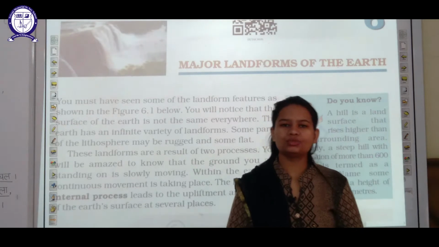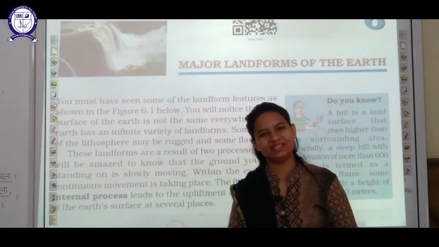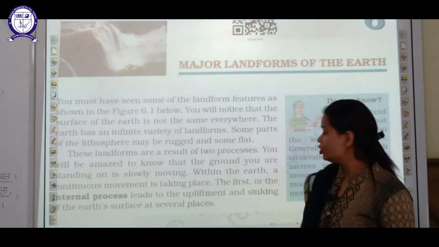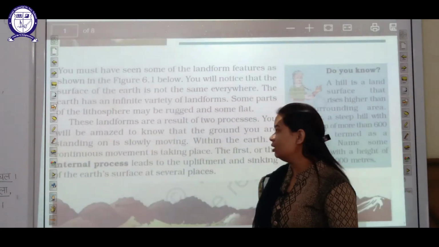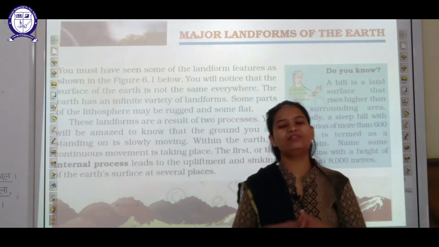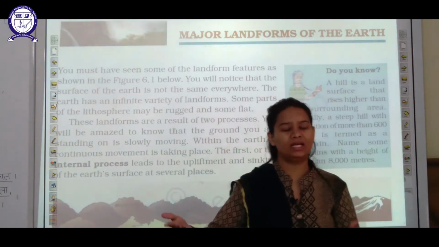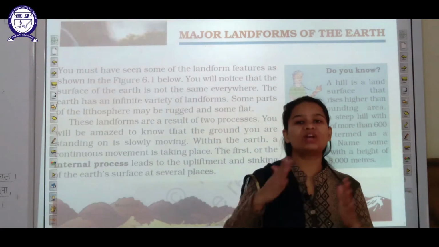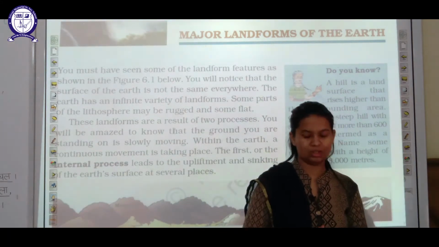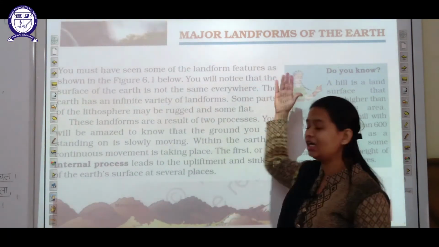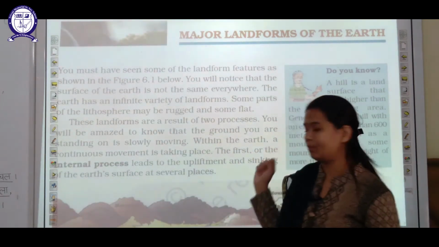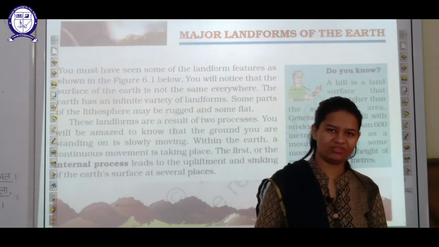Students, today we are going to start another chapter from class 6 in geography, that is Major Landforms of the Earth. Students, as you all know, there is not a flat land surface present all over the earth. Different land masses or different types of land, like flat land surface, fertile land surface, or curved land surface, are present all over the earth. So we can say that there are different forms of land present on the earth's surface. In this chapter we are going to study only those land surfaces.